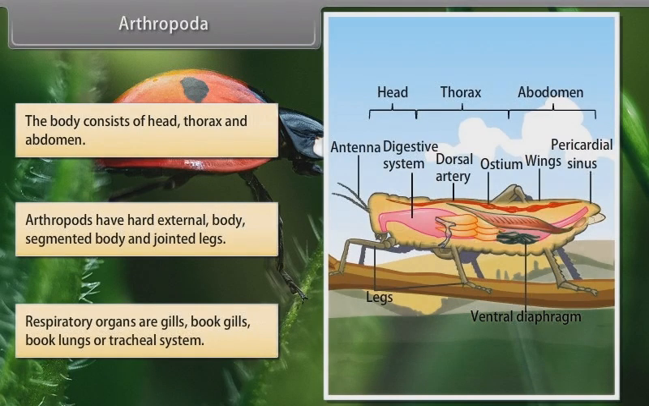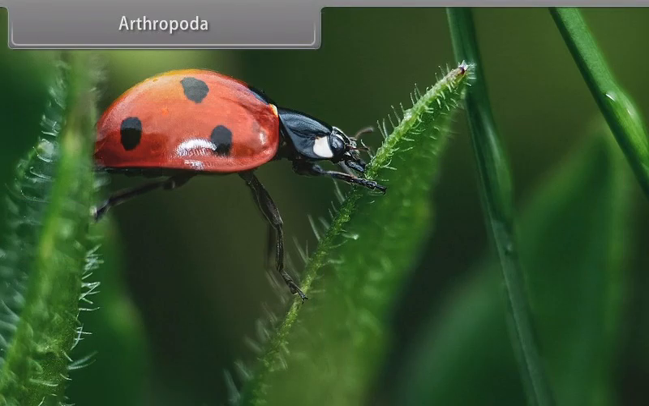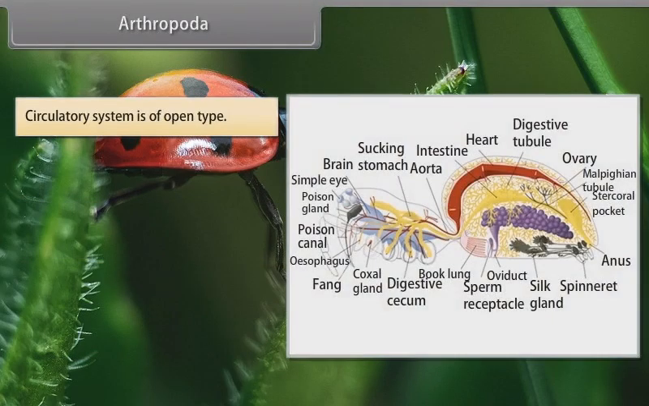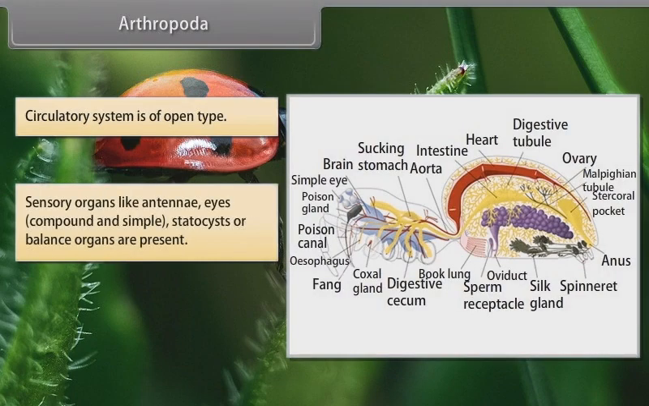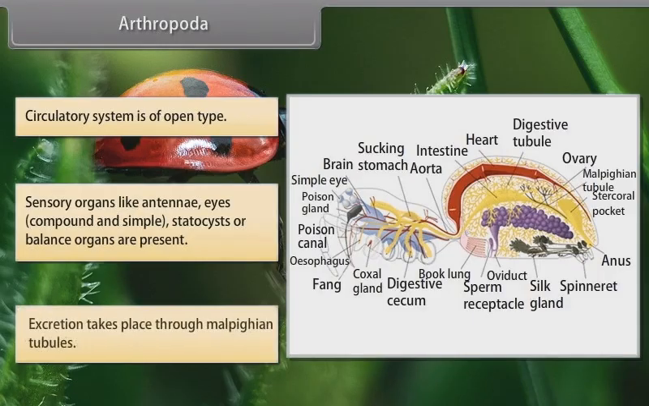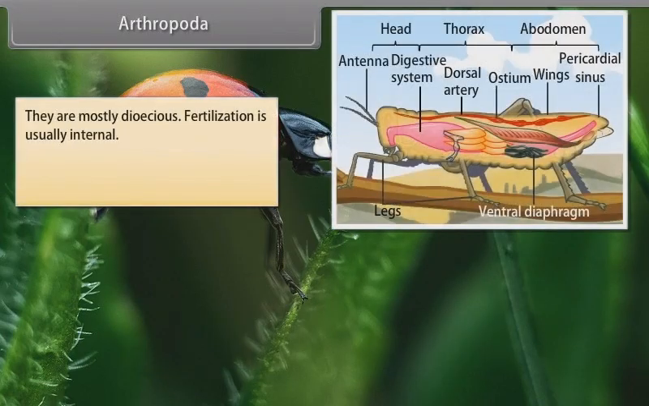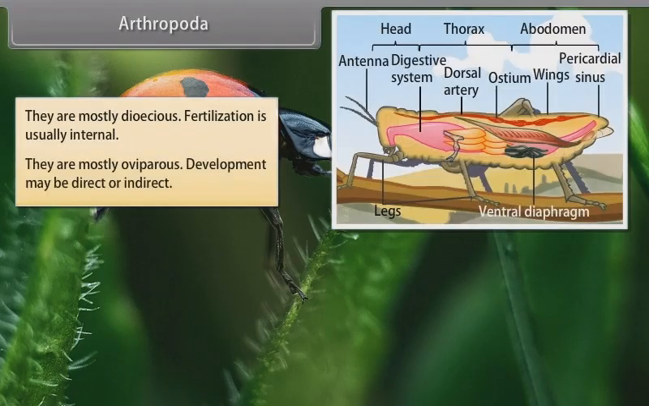Respiratory organs are gills, book lungs, or tracheal system. Circulatory system is of open type. Sensory organs like antennae, eyes, that is compound and simple, statocysts or balance organs are present. Excretion takes place through Malpighian tubules. They are mostly dioecious. Fertilization is usually internal. They are mostly oviparous. Development may be direct or indirect.